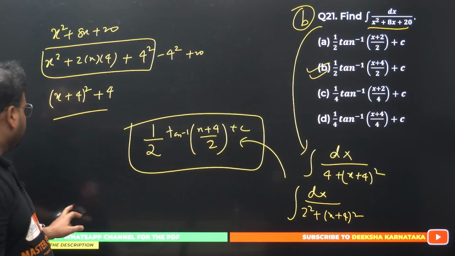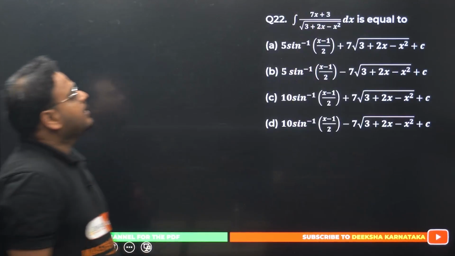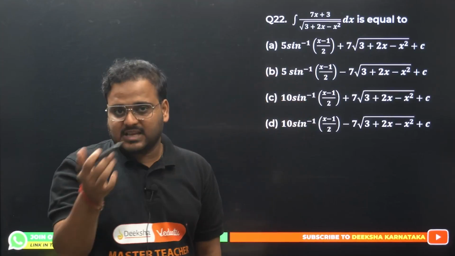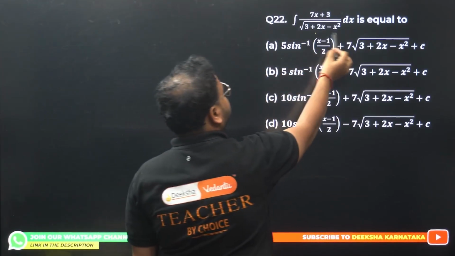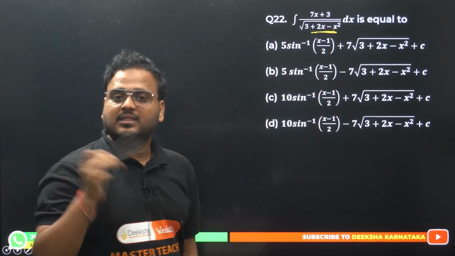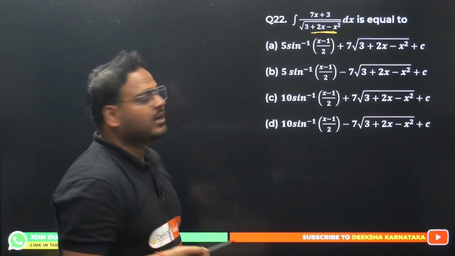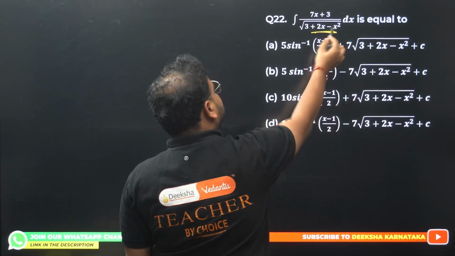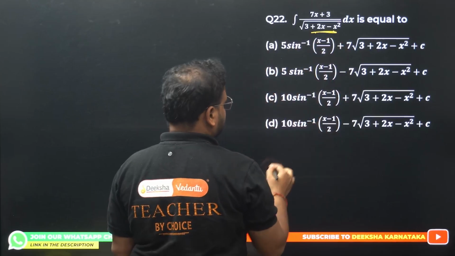Question number 22. 7x plus 3 over 3 plus 2x minus x square. How do you solve this question? Same thing. Try to use the perfect square method over here. Then only one of the formulas can fit in, right? All right. So I can see this x square is negative, meaning I have to make some changes over here.